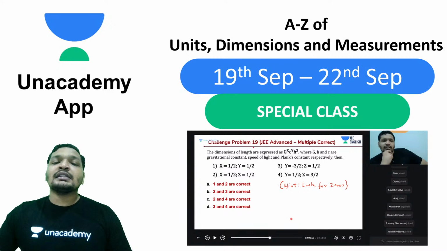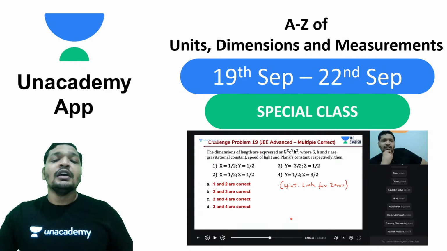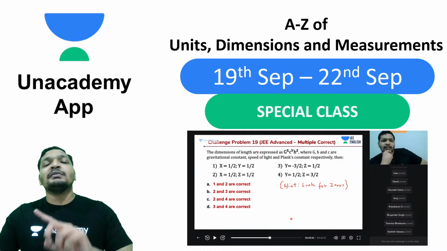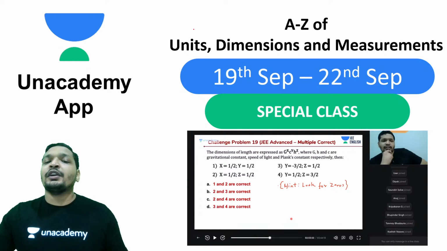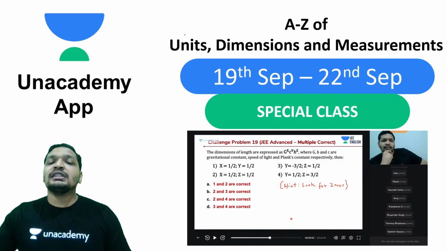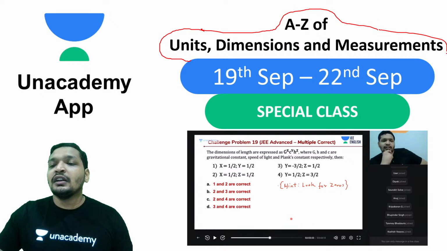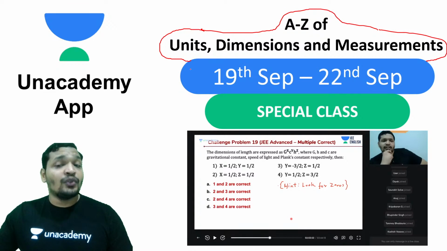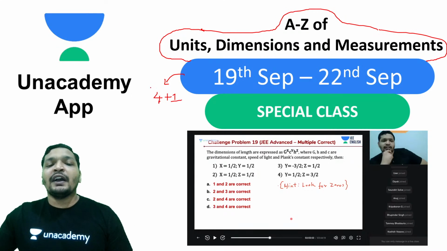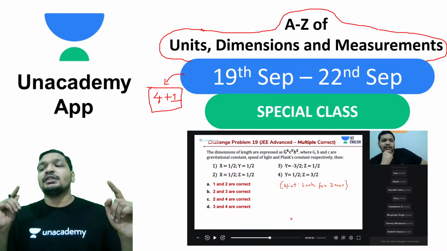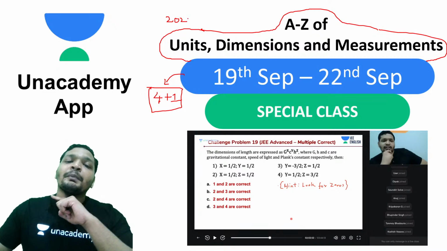And that being said, students, this is special information for 2021 aspirants and 2022 aspirants. You know that units, dimensions, measurements is a part of your syllabus. If you're not confident about what you have done until now, just start attending this A2Z series. These lectures were conducted in 4 back-to-back sessions from 19th September to 22nd September. Just 4 sessions plus a model problem session, 4 plus 1, 5 sessions, and you are thorough with units, dimensions, and measurements. And 2021 aspirants, this is a definite do topic. Do not miss it out.